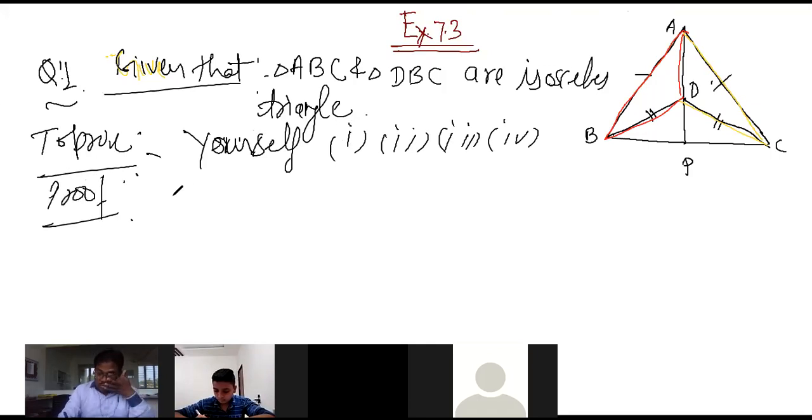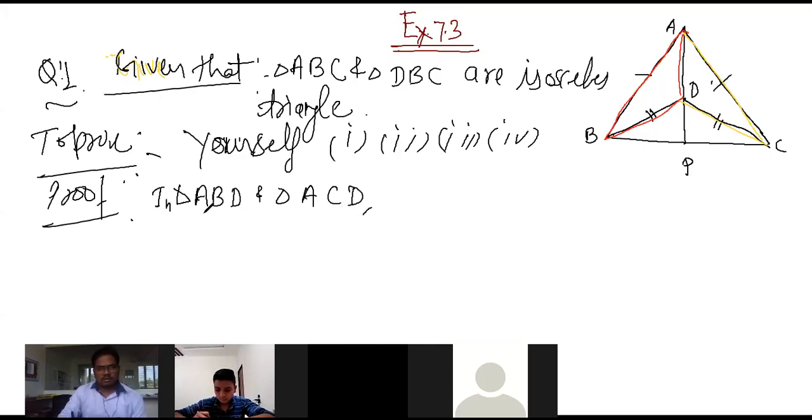So how to prove this one? Look at triangle ABD and triangle ACD, because in the first part we have to show this.